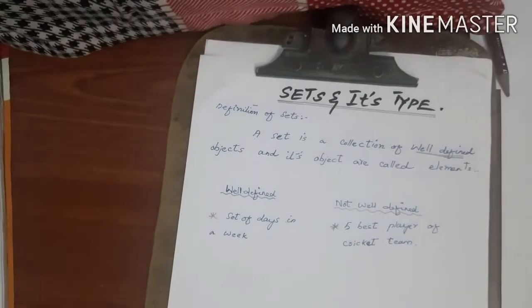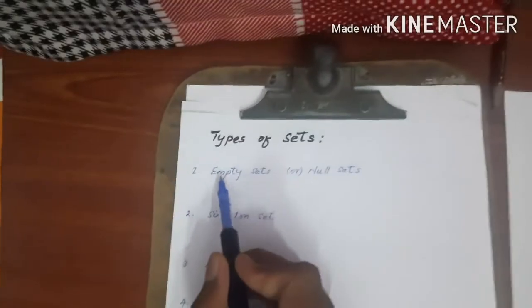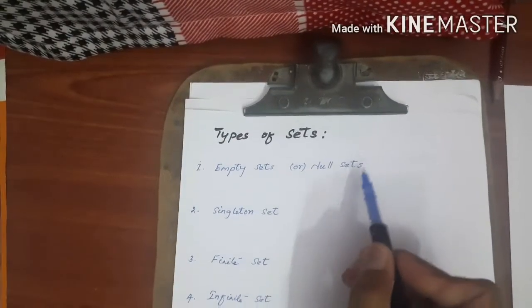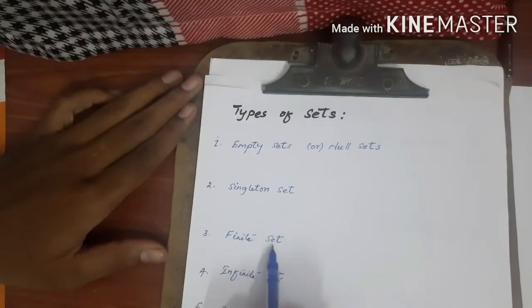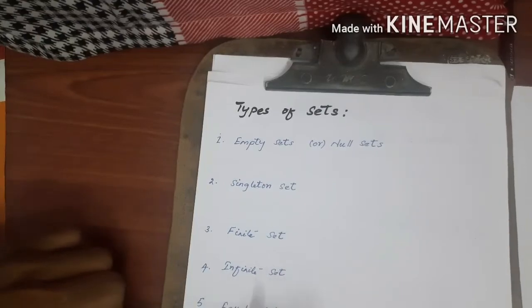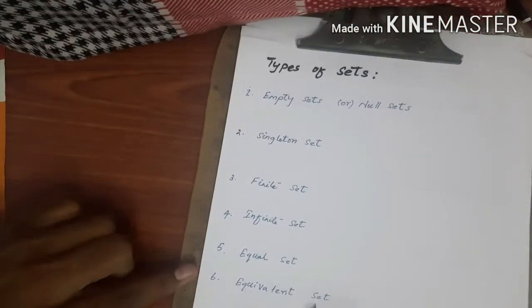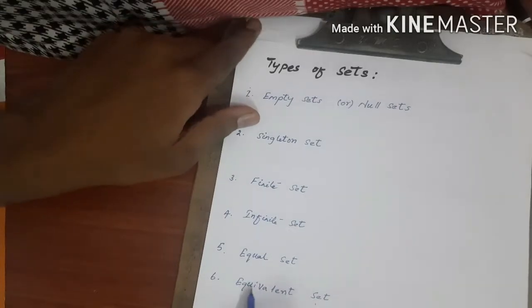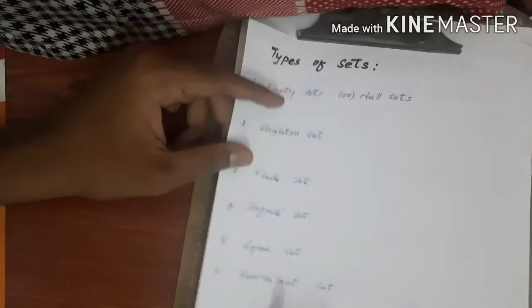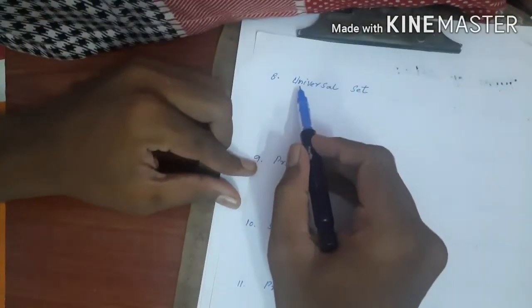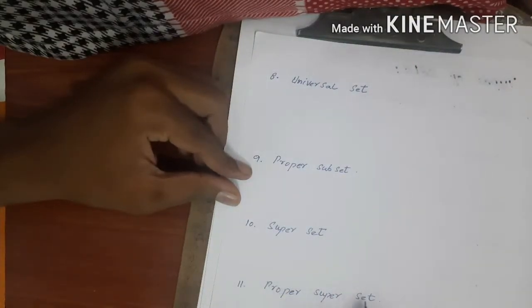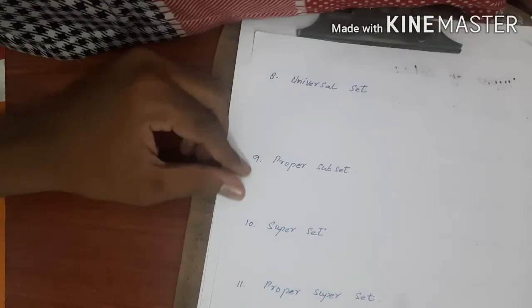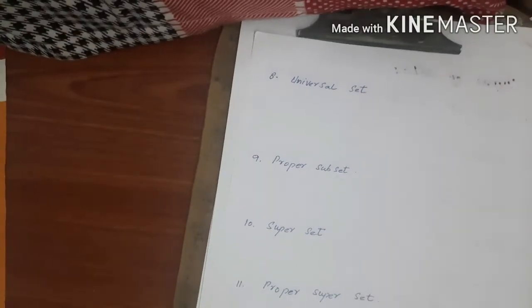And see the types of sets. First one, empty set or null set. Second one, singleton set, finite set, infinite set, equal set, equivalent set, subset, universal set, proper subset, superset, proper superset, and the last one is power set. Let's see the definition of all.